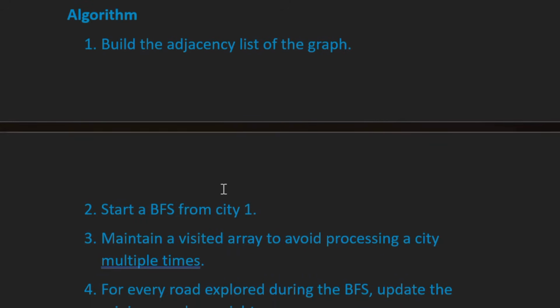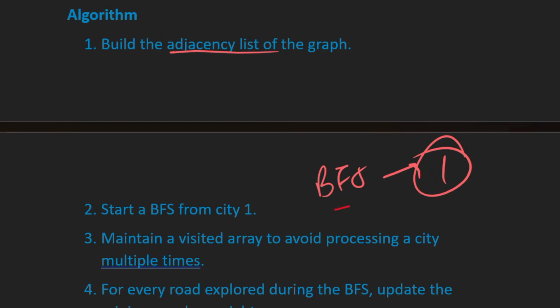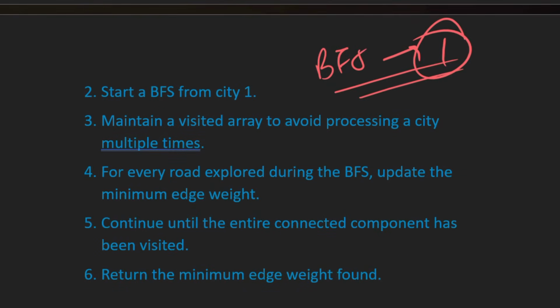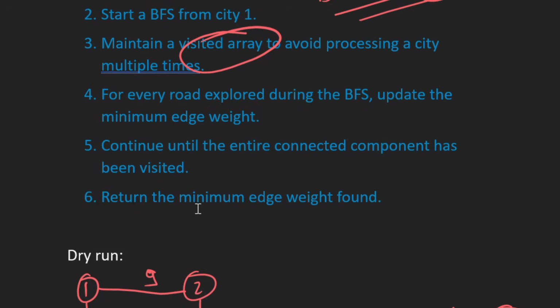So if we see the whole algorithm, first of all we'll build the adjacency list of the graph, then we start BFS from city number 1, and then we maintain a visited array which will help us avoid processing a city multiple times, right?